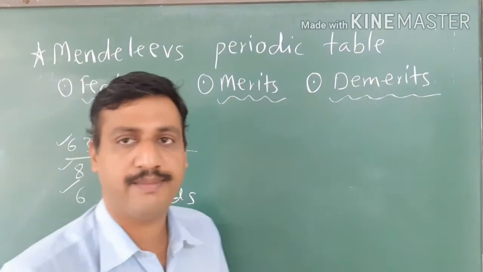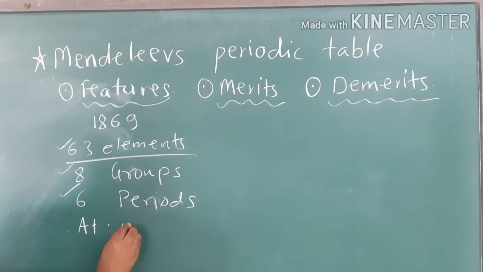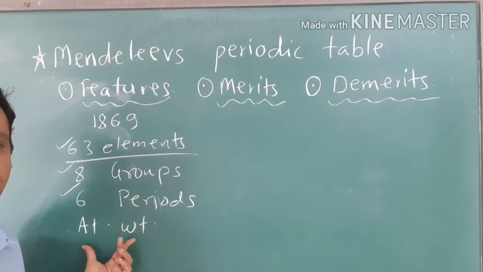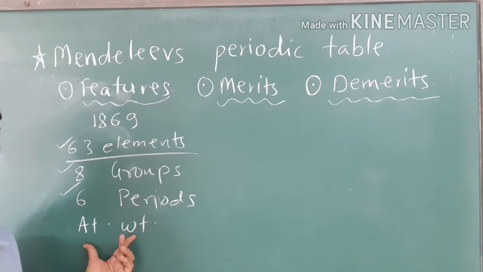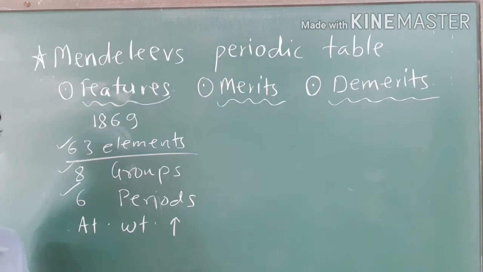Mendeleev arranged the elements as per the increasing order of atomic weight. Elements were arranged in ascending order, as per the increasing order of the atomic weight. So that is also one feature of Mendeleev's periodic table.